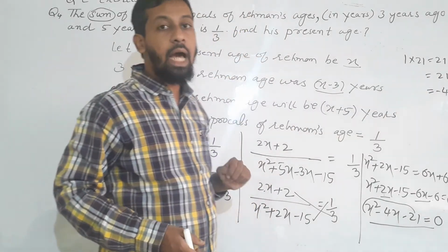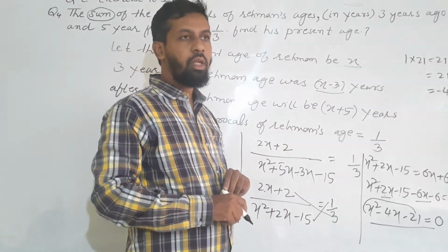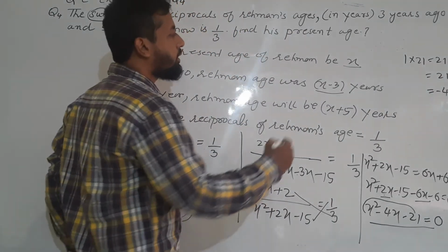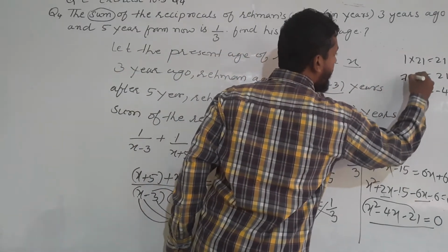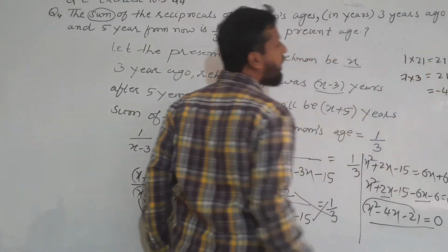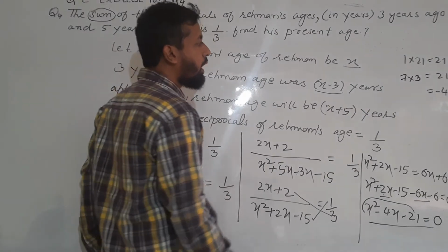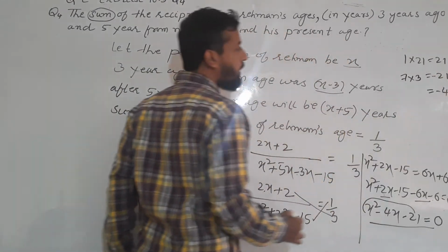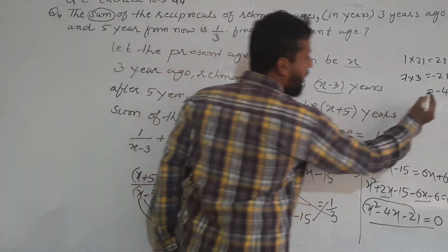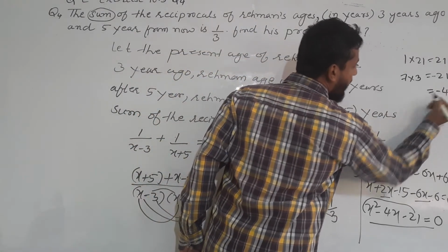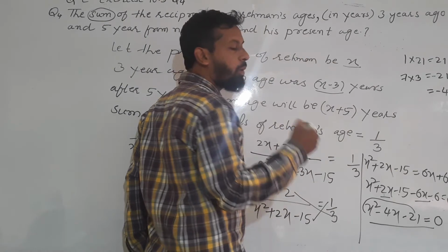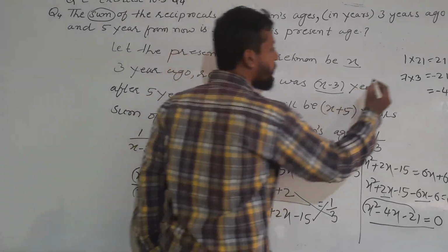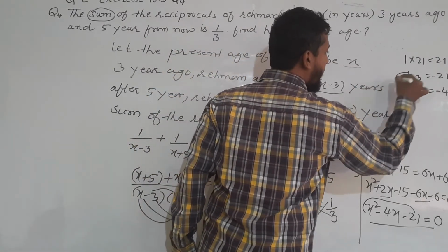Those two numbers are 7 and 3. 7 3s are 21. Now important is which is minus, which is plus. Here we want minus 4, so the minus sign should be with the greater number. The greater number is 7.